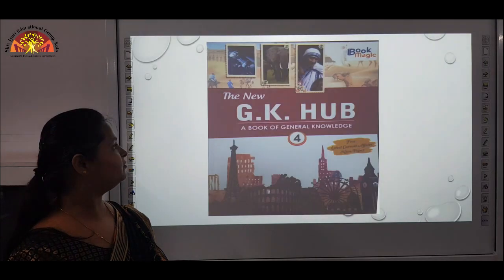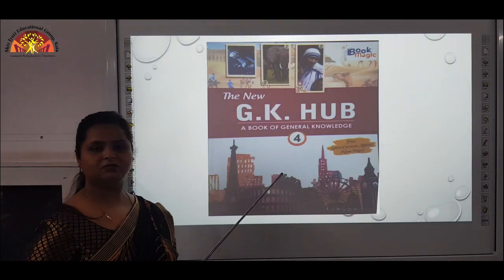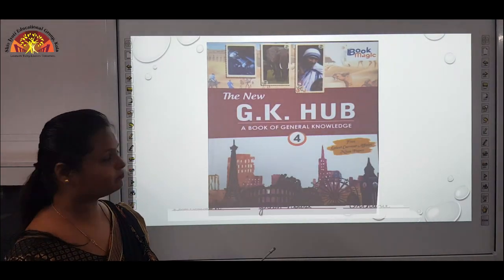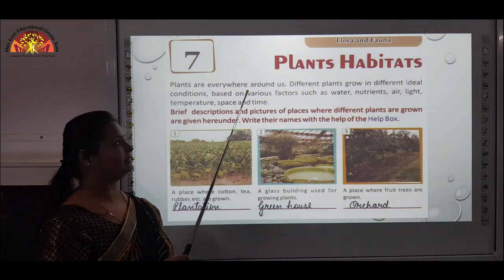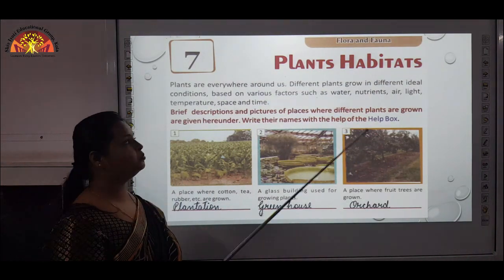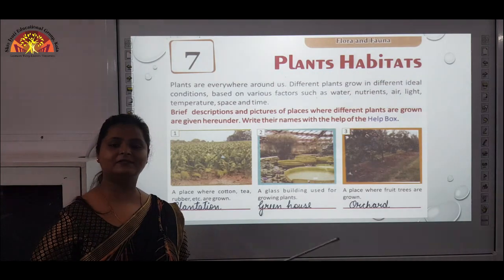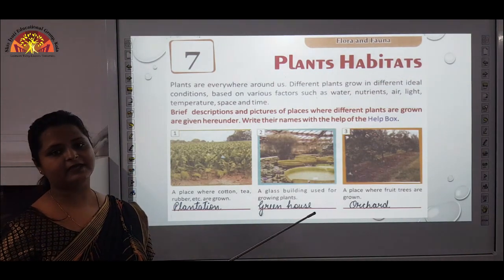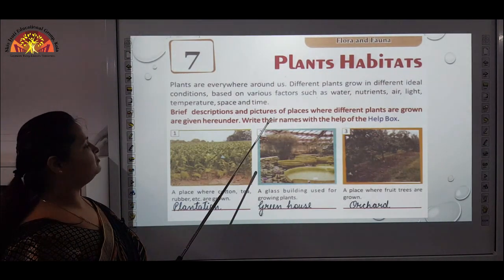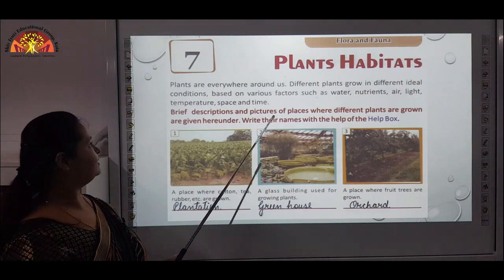So today we are going to start with GK class 4, Chapter 7, that is plants habitat. Now what do you understand by habitat? Habitat is a natural home for plants and animals. Let's read about the plants habitat.